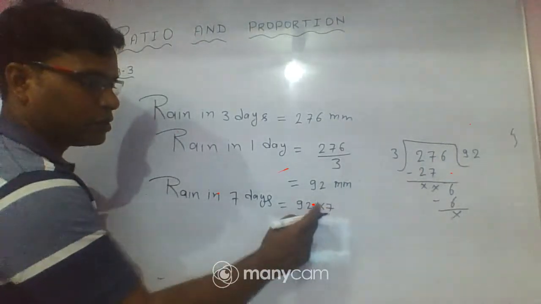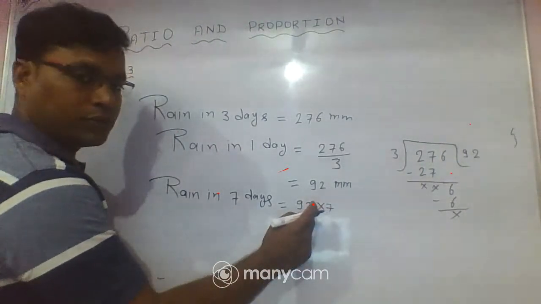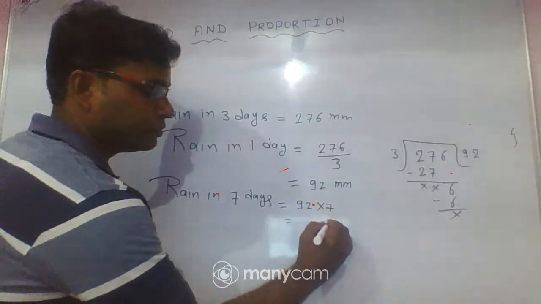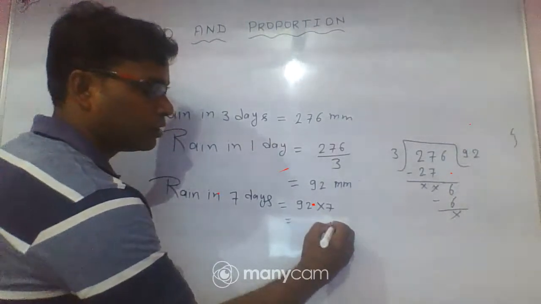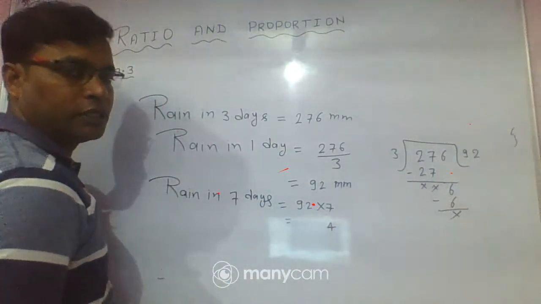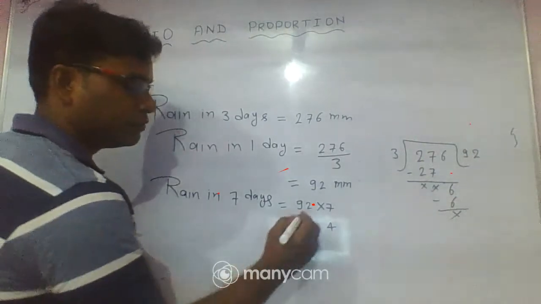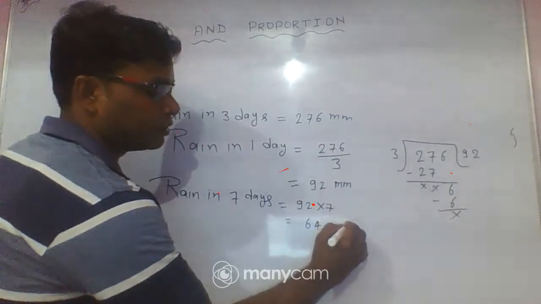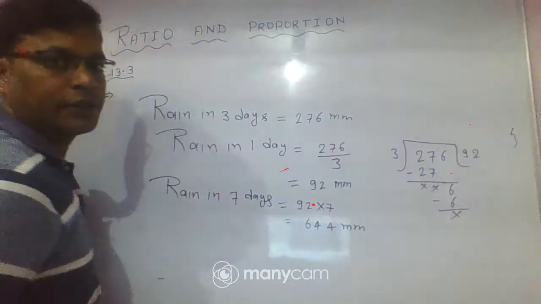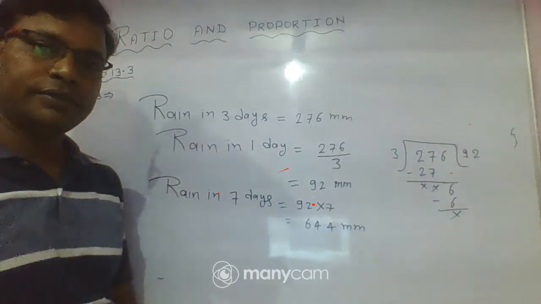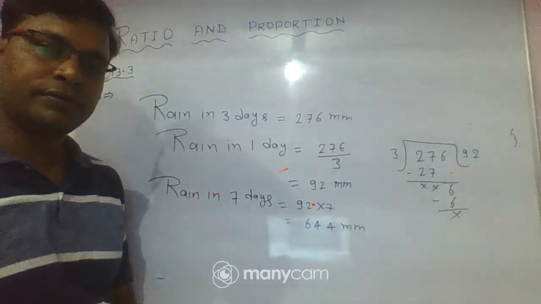What is it equal to? Okay, so 7 2s are 14, carry 1, so you write here 4, and 7 9s are 63, plus 1 is 64. So 644. This is in millimeter.